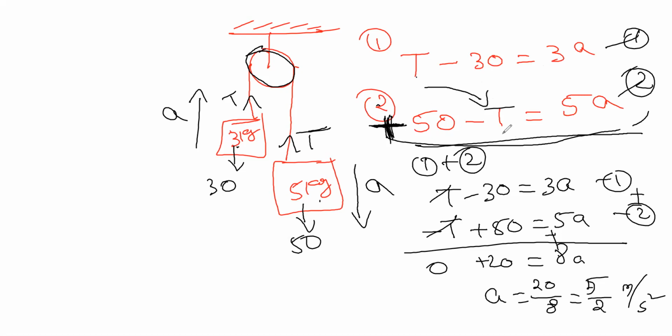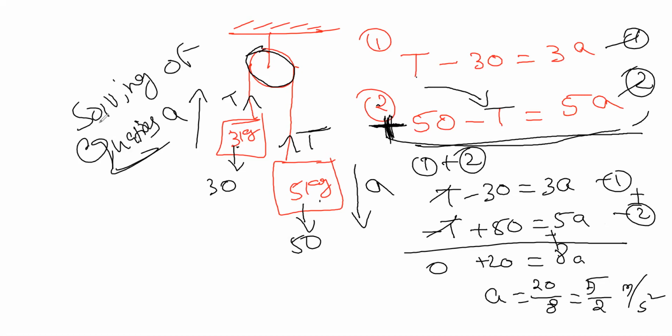If there are 3 to 4 equations, we can't do substitution in all of them, right? We will do directly by adding and subtracting. We will proceed by this method.